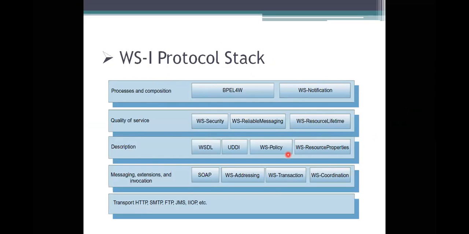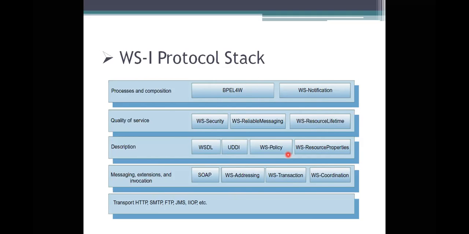This web service protocol stack represents web service security, web service agreement, reliable messaging, transactions, and coordination, and also you can specify how reliable it is and what policies it is using. All these things will be considered in this diagrammatical representation.